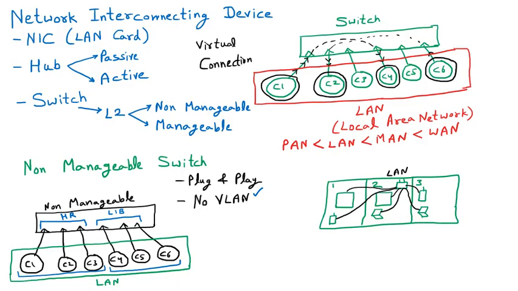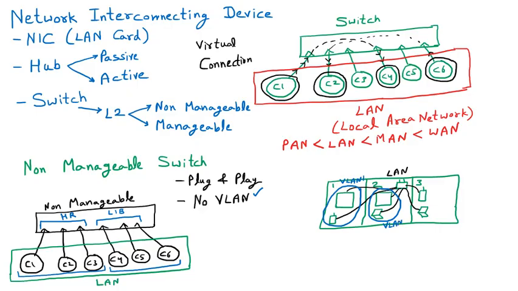But I want that these all work together only. So this is a VLAN, virtual LAN. I want that they only work together. So that is VLAN 1. They only work together. That is VLAN.